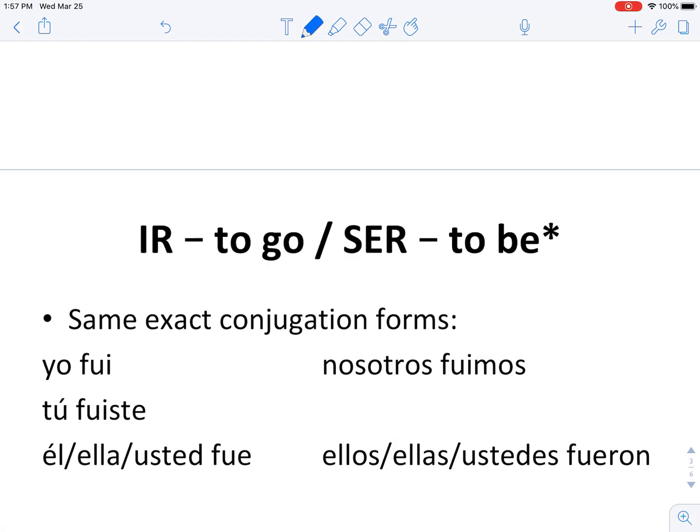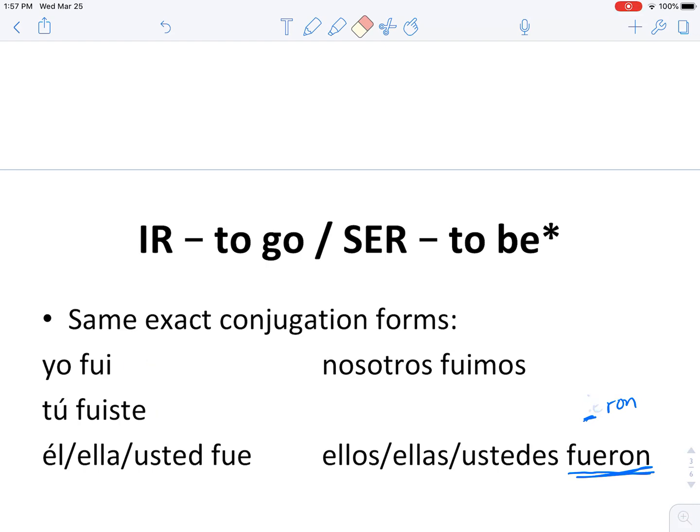The other common mispronunciation I hear a lot of times is in the ellos, ellas, ustedes form with fueron. We're so used to that I-E-R-O-N ending that sometimes people like to keep this I in this ending here, and they'll say fiueron, also because it's kind of like fui, fuiste, and fuimos.